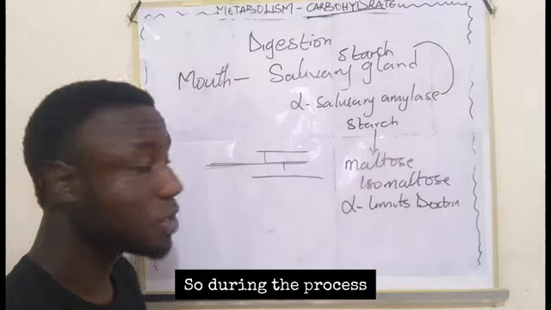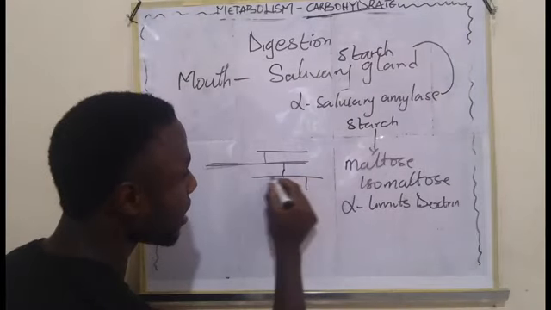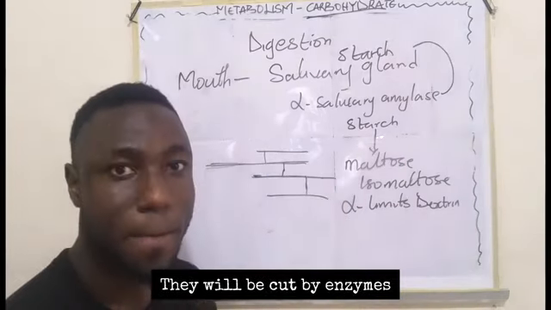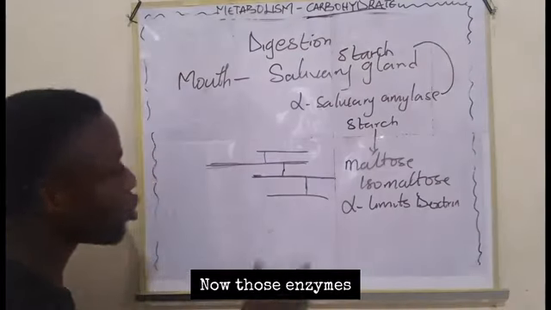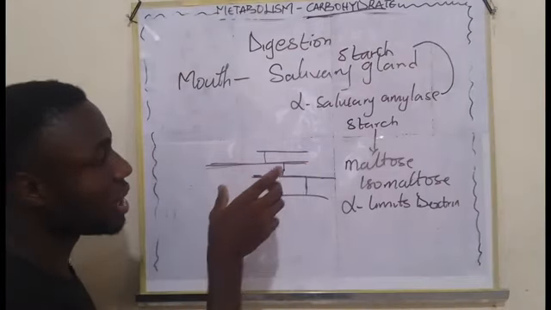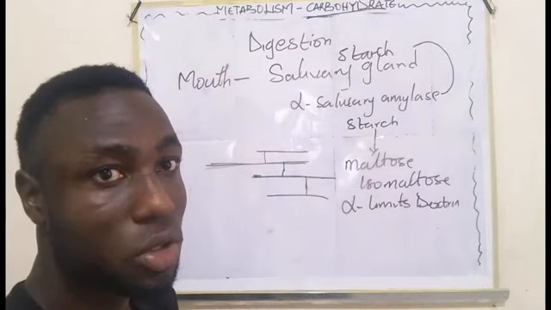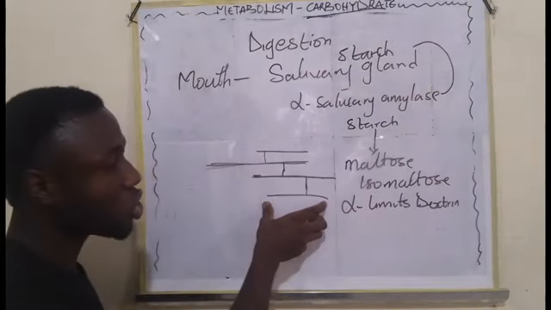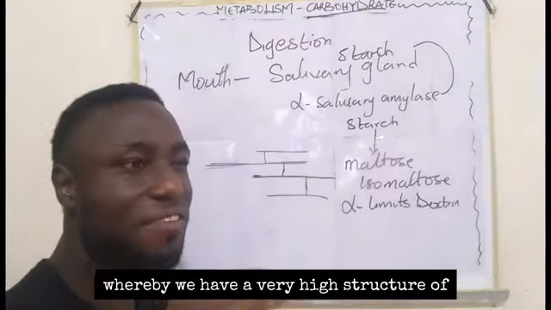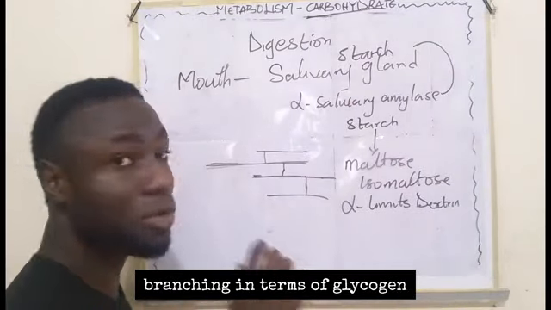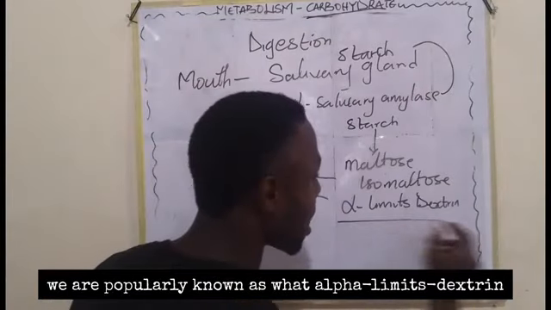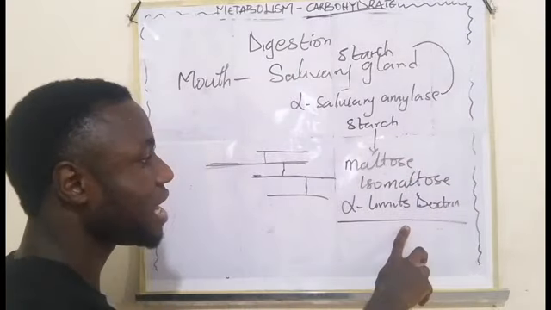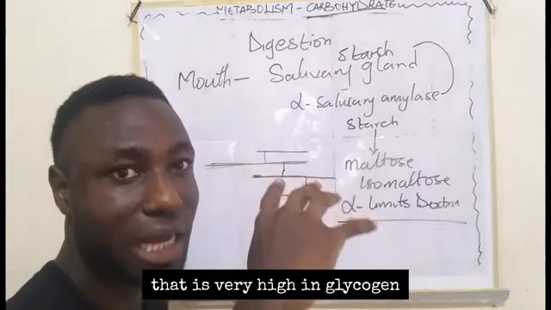So during the process, the branch chain will be broken down. They will be cut by enzymes. Now those enzymes that will cut the branch chain do not cut the branch chain completely. So now the branch chain will remain very high in structure. In the process, we have a very high structure of branch chain in terms of glycogen, popularly known as alpha limit dextrin. Maltose is a disaccharide. Alpha limit dextrin is like a branch chain that is very high in glycogen.